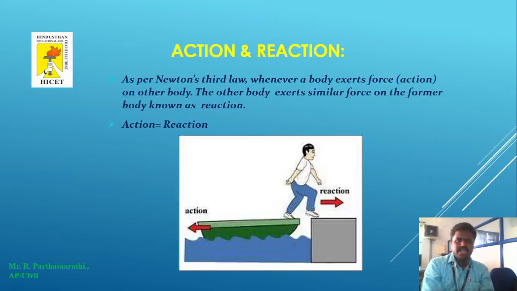The next one is action and reaction. Every action has an equal reaction. An example: we take a ball and throw it against the wall. Whatever amount of force we apply, the reflection will come from the wall. It is called action and reaction. One more example is a boat. The person steps from the boat to the ground level. The person gives pressure on the boat, the boat goes for the action, and the reaction is the person jumping to the ground level.